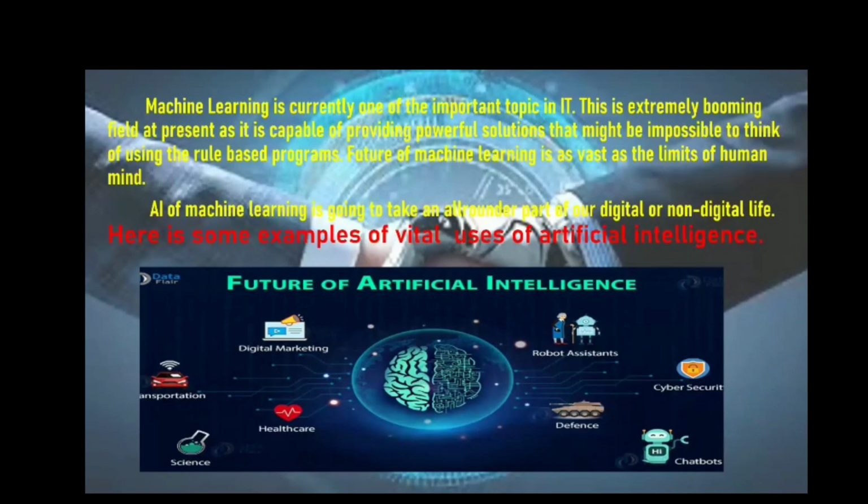Chatbots, Google assistants that we talk to, predict our voice recognition. That is cyber security. Nowadays cyber security is a very important part, so AI is also there, and healthcare, science to transportation, digital marketing, all is about artificial intelligence.